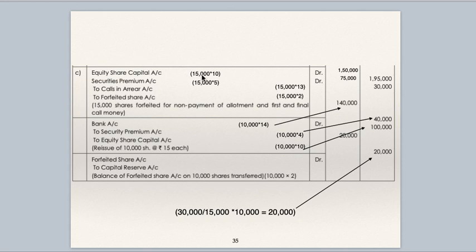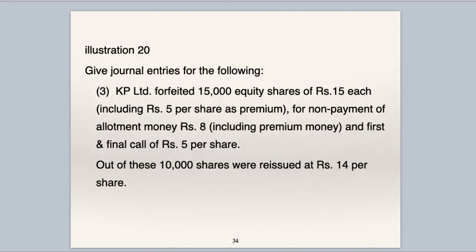Equity share capital account debit 15,000 into 10. Number of shares forfeited 15,000. Amount called up is 10, 1,50,000. Securities premium account debit 15,000 into 5, 75,000. Why has securities premium account appeared in the forfeiture entry? Because shares are issued at premium and securities premium is not paid. To call arrears 15,000 into 13, 1,95,000 which is not paid. To forfeited shares account 15,000 into 2, 30,000 which has been paid.